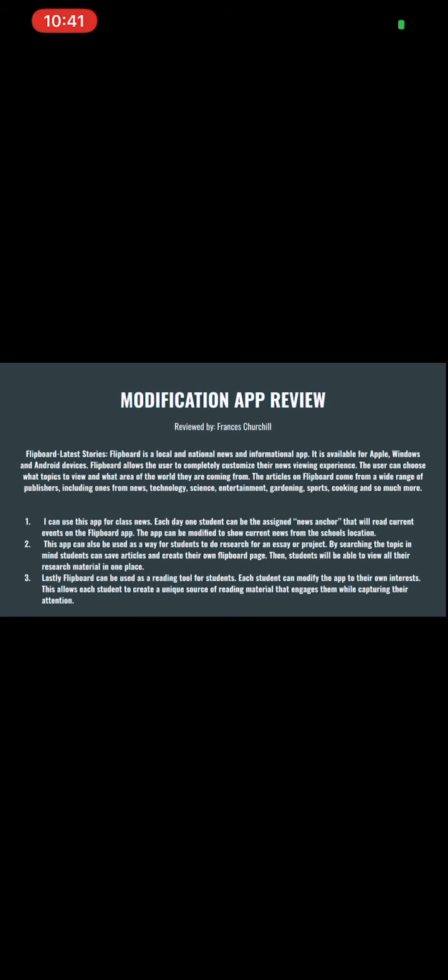Then, students will be able to view all their research material in one place, which just makes it easier organizing-wise. Lastly, Flipboard can be used as a reading tool for students. Each student can modify the app to their own interests. This allows each student to create a unique source of reading material that engages them while capturing their attention as well.